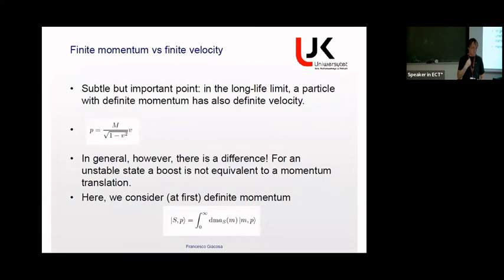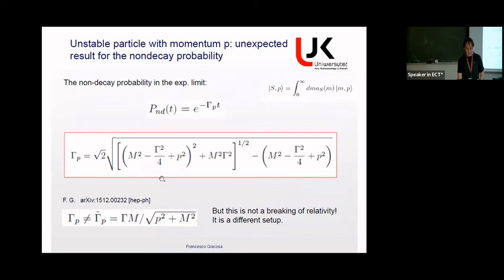If we consider an unstable particle with a given momentum, so an eigenstate of the momentum operator, this is the result actually for the decay width of an unstable particle. You can take a pion or whatever, with momentum P. So this is how it looks. It is not what we would expect by just applying the gamma factor, so dividing by gamma. It is different. By the way, numerically, it is extremely close. Of course, if you take the expansion, the first expansion in gamma over m is exactly this one. But it is not the same. It is a different function.